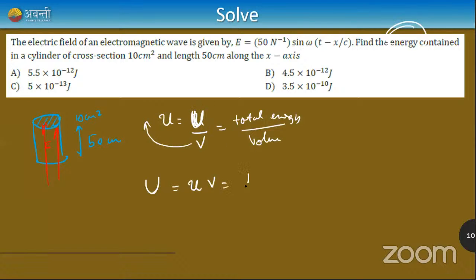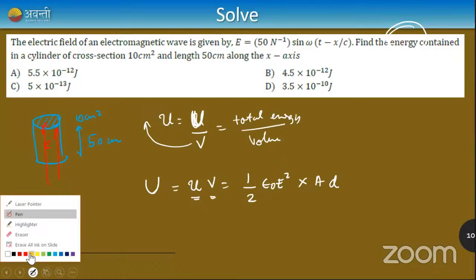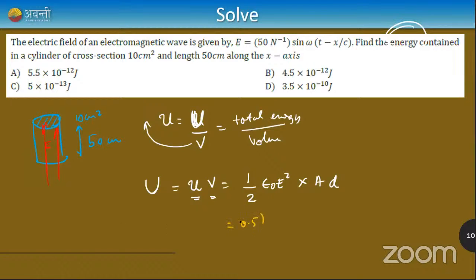So what is total energy? Capital U is equal to energy density into volume. What is the energy density of the electric field? Half epsilon E square is the energy density of the electric field, and the volume of a cylinder is area into distance. Just substitute the values. Half is constant, so I'll write it as 0.5. And what is epsilon naught? Epsilon naught is 8.86 into 10 raised to minus 5, or 10 raised to minus 12. I'm not sure about this constant, so check on the internet or in the textbook. I think it's minus 12, I suppose. Anyhow, check this constant. Usually it will be given in the question. If it is not mentioned, don't worry, it will be given.